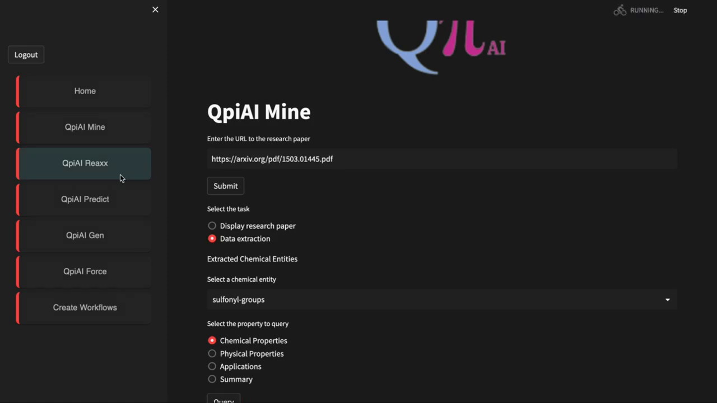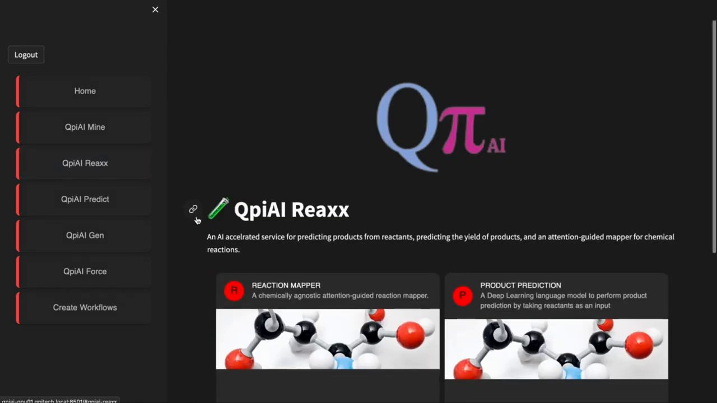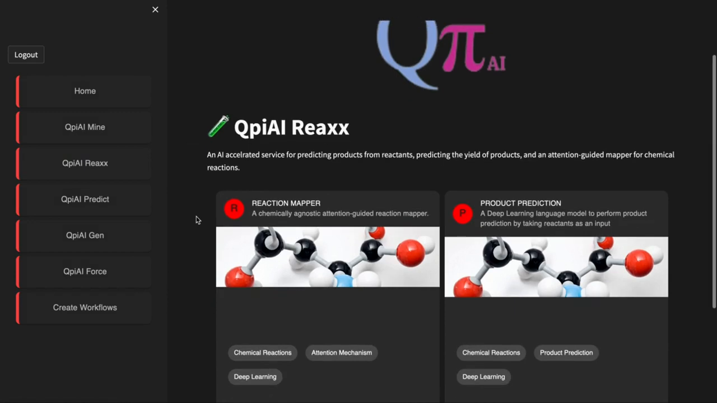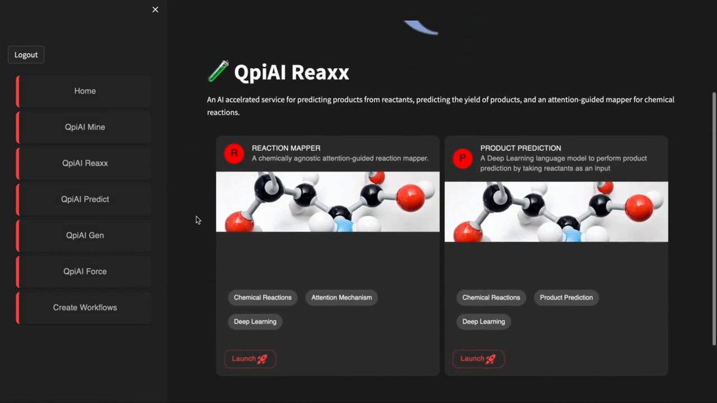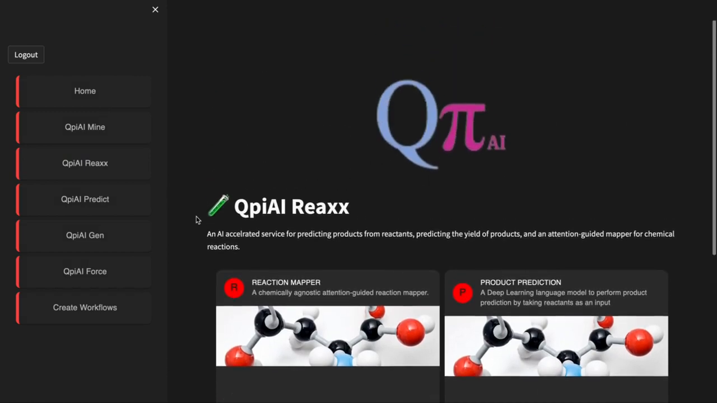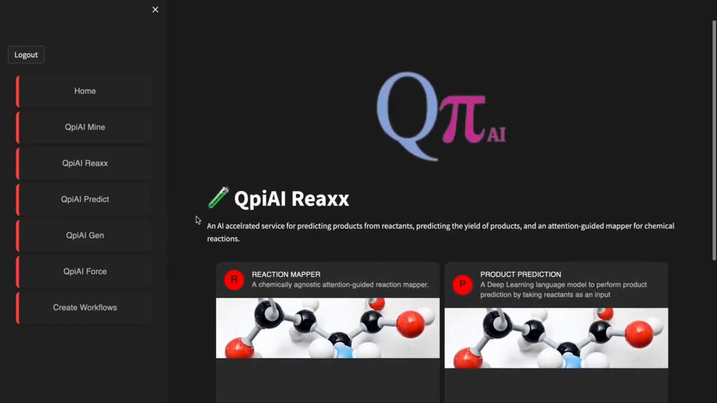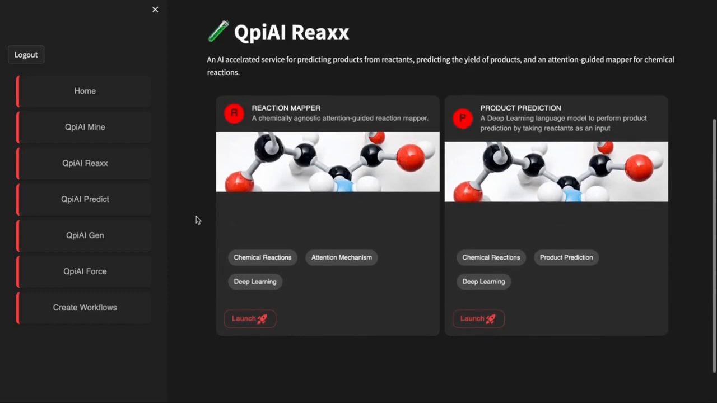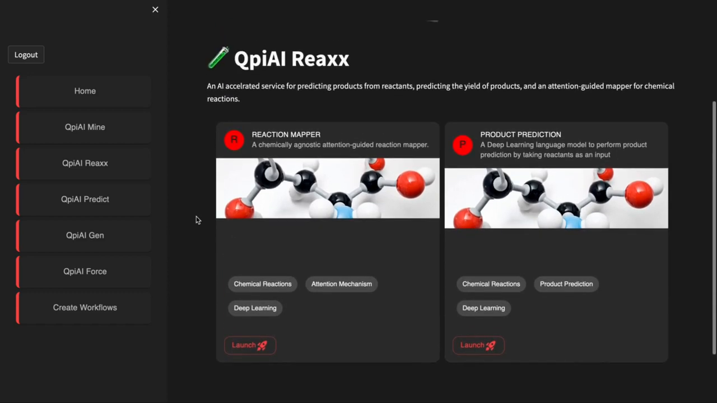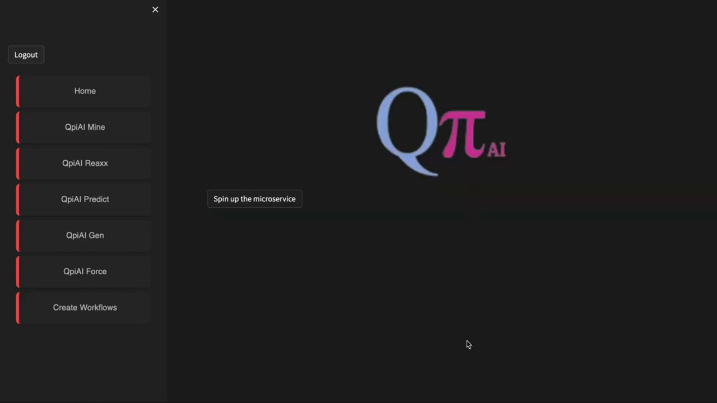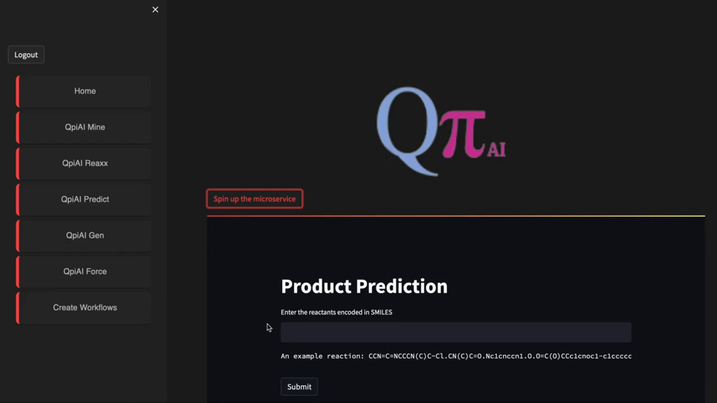Qpiai Reacts. Qpiai Reacts, the advanced tool designed for studying reactions and unraveling their intricate pathways. Reaction Mapper and Product Prediction enables us to predict the products, the yields of reactions, providing valuable insights into chemical transformations. Built using cutting-edge transformer models and attention mappers, using Reacts is incredibly straightforward. Simply input the reaction SMILES and let the microservice do its magic.